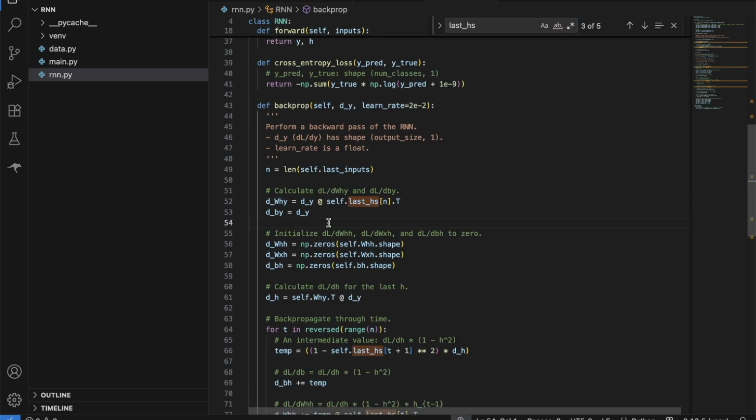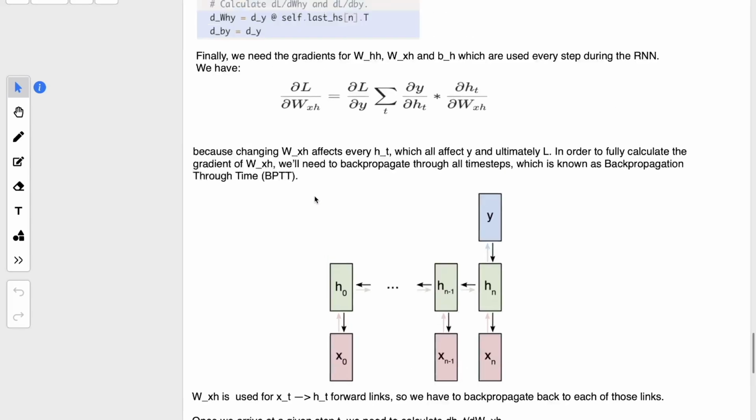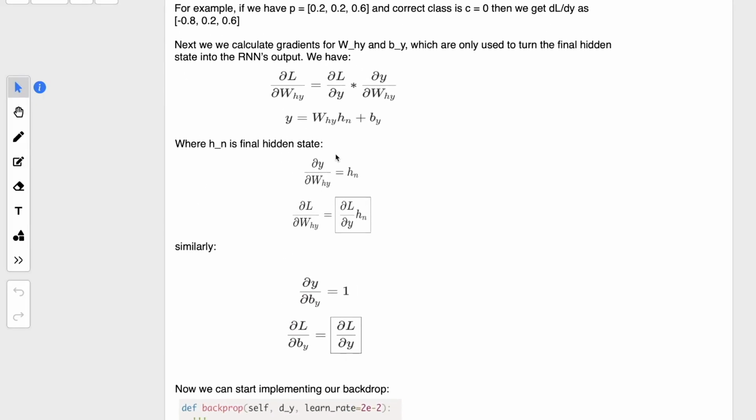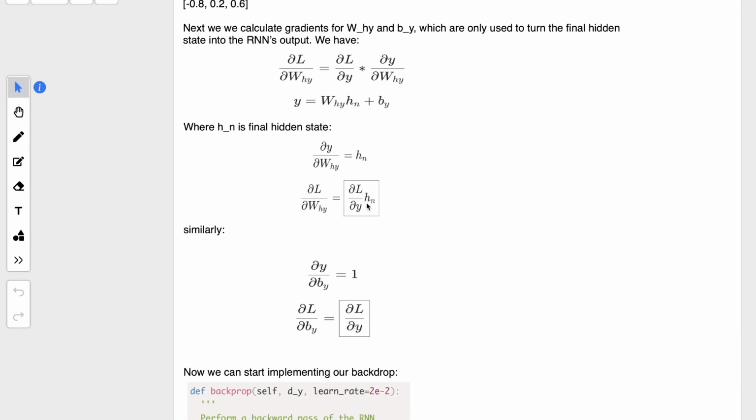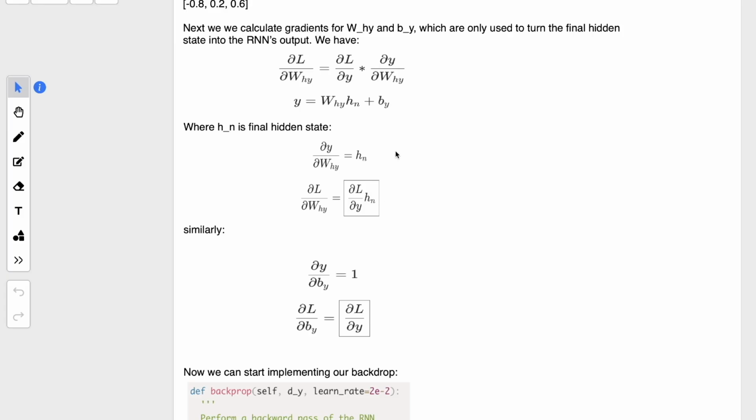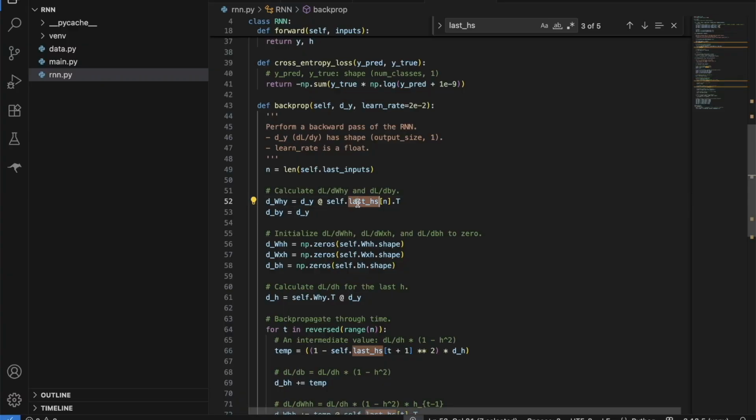We are just calculating our delta Y here that we have seen in the above calculation. So let's move up. Our delta L by delta Y will be something like this, right? Here we are calculating the delta Y, and after delta Y we are multiplying it, which is a vector as well, because delta Y is our vector, right? As well as the output of the last hidden layer is a vector, right? So we are just taking the dot product of them. We are calculating them like this.